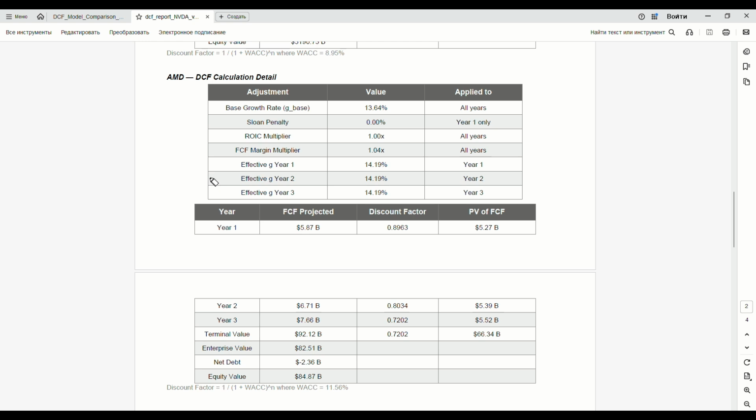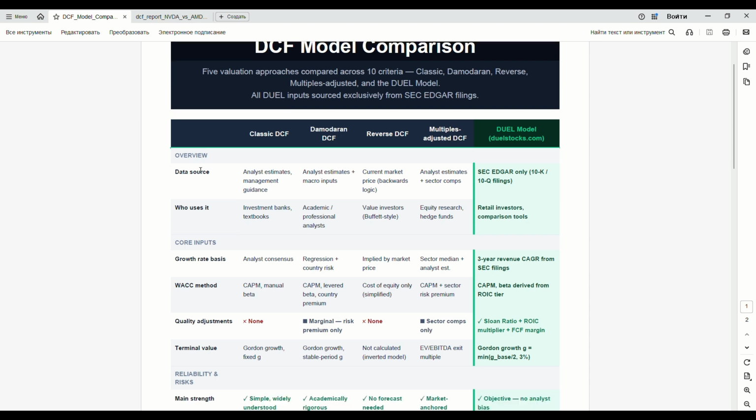Third, the FCF margin multiplier. Free cash flow margin above 20%. Additional upside. Negative free cash flow margin? The model pulls back accordingly.